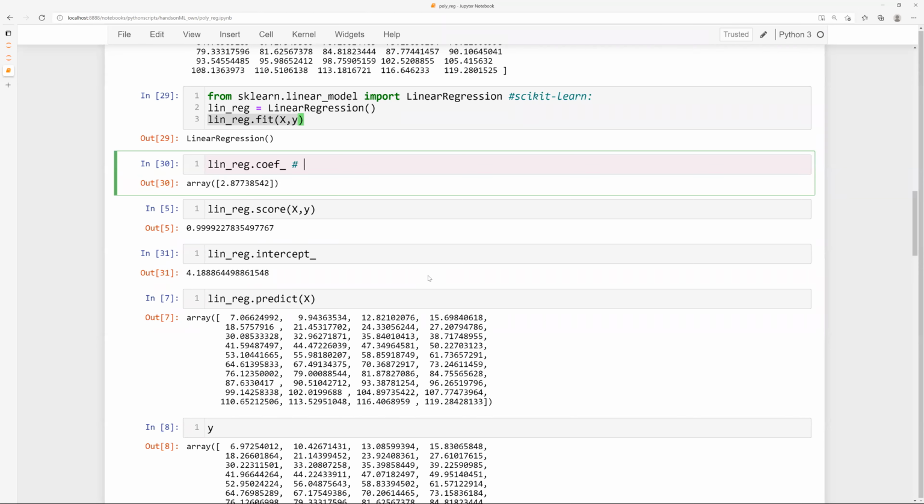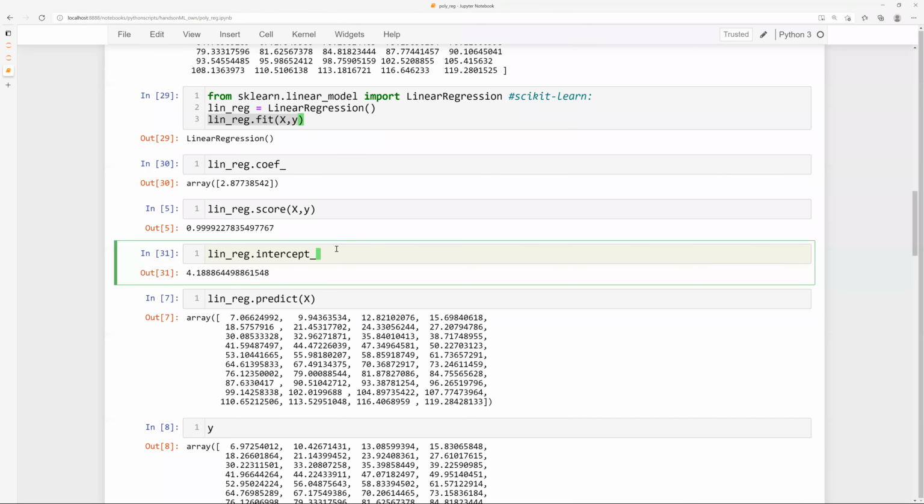Sir, mine was 4.188. Same. No, that 4.188 is the intercept. I'm talking about the coefficient of x, the slope. 2.87738542. Exactly the same. Yes, sir, I also got the same value. Okay, what about the intercept? Exactly the same.